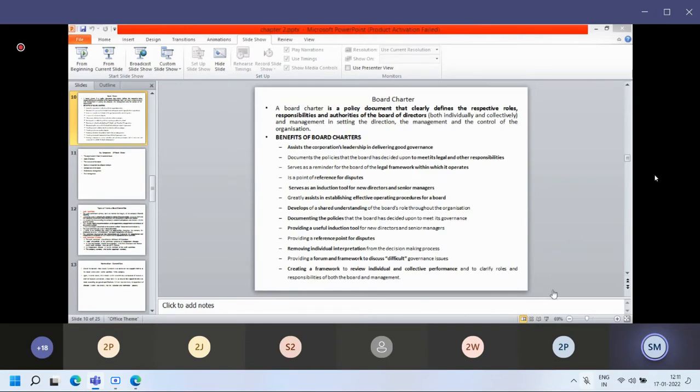Now we are going to discuss the various board committees. Various board committees can be formed because to run the business or the organization, only the chairman cannot do everything. Only one chairman or one owner of the organization cannot run it smoothly.